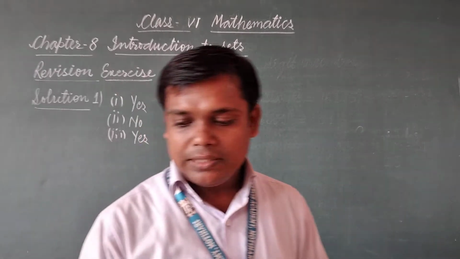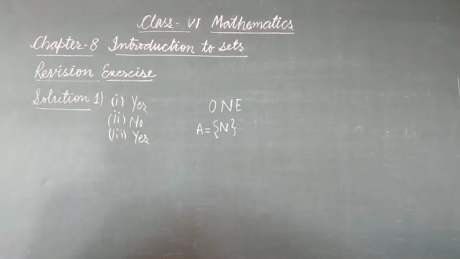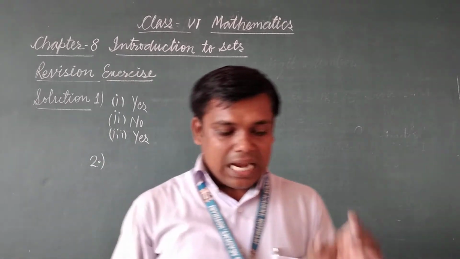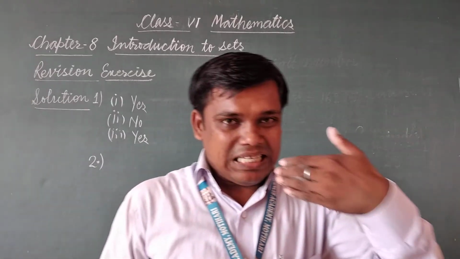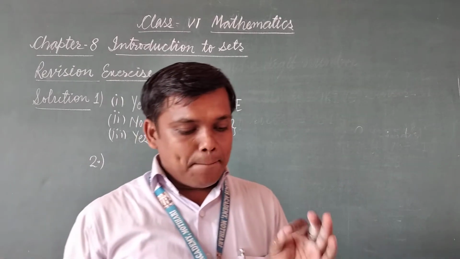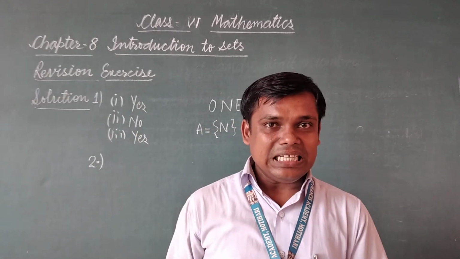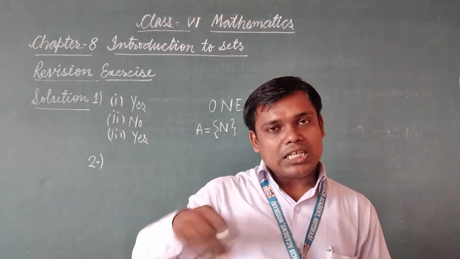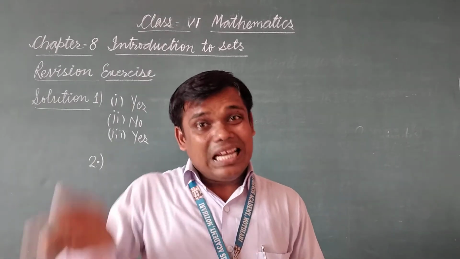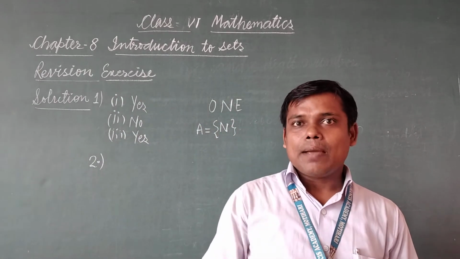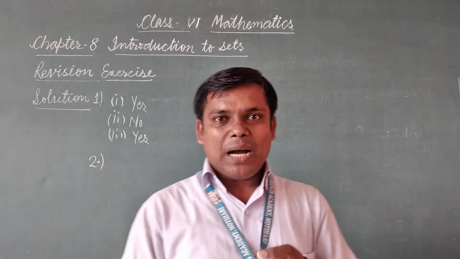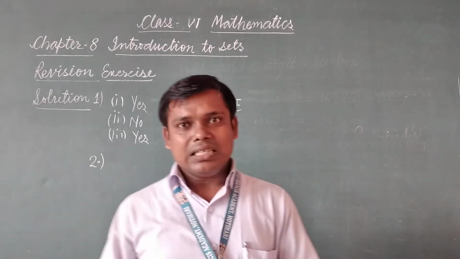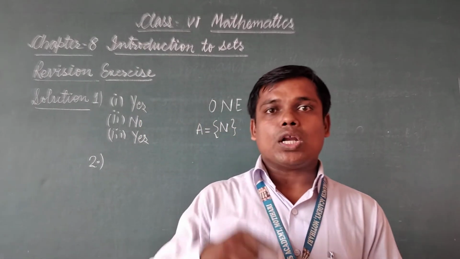Now question number 2. Read question number 2: represent M, the set of all multiples of 12 below 100, by listing and by rule method. Means set M is a set of multiples of 12 less than 100. We have to represent it in two ways. One is by the listing method, or tabular method, or roster method, and another is by the set builder or rule method.